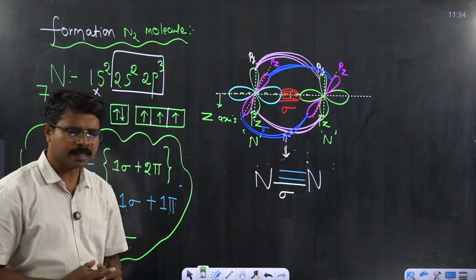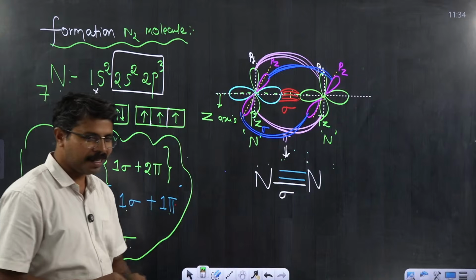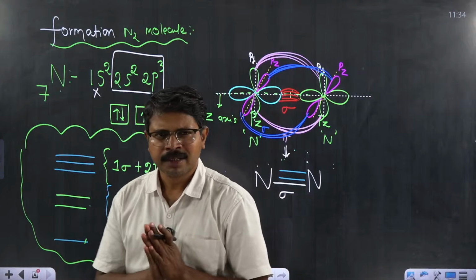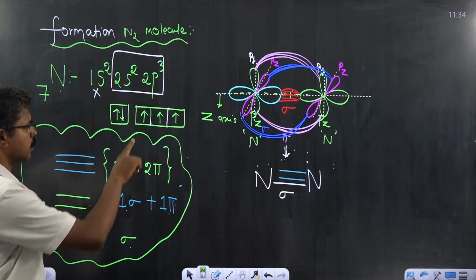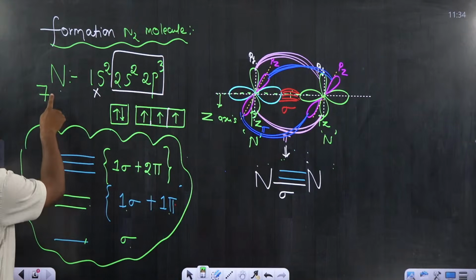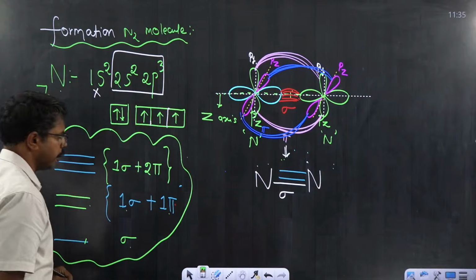Are these points clear? If these points are clear, you must be ready in counting sigma and pi bonds in a given compound. Are you ready? Counting sigma and pi bonds. I hope this formation of N2 is clear. I was trying to say nitrogen, its valence shell configuration, we have 2s2, 2p3.